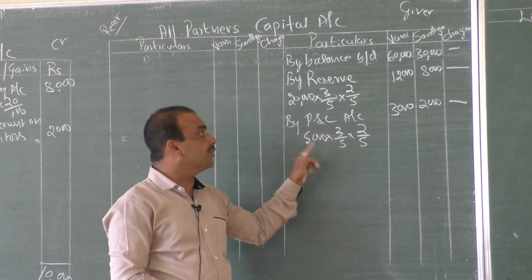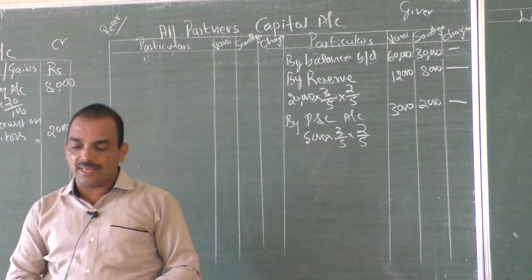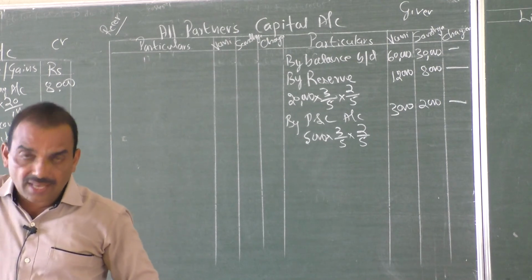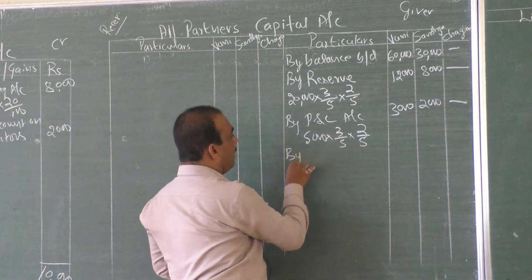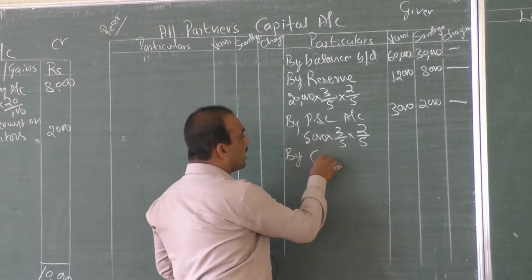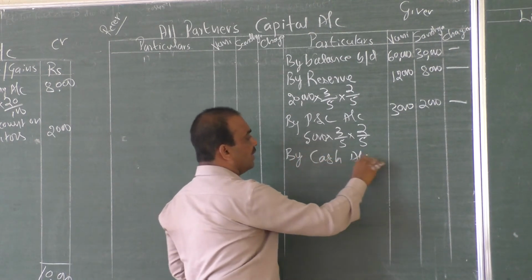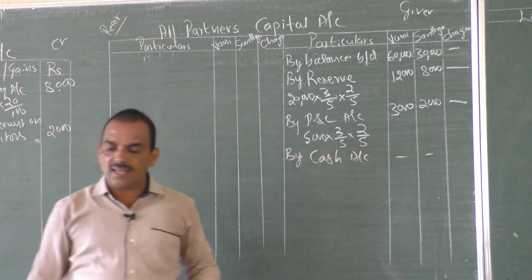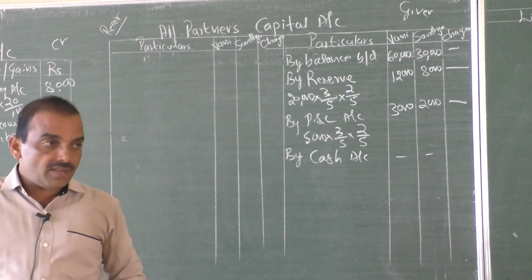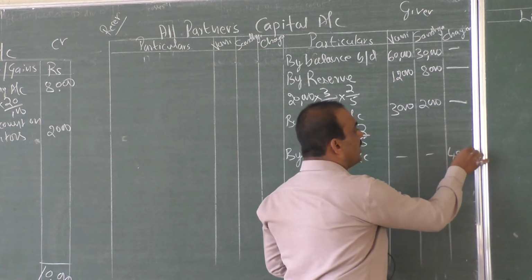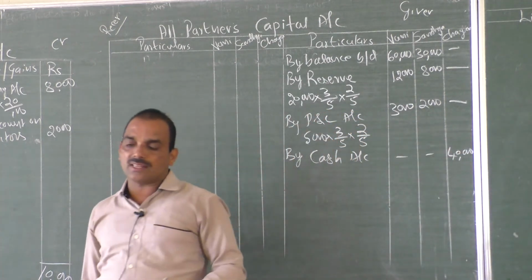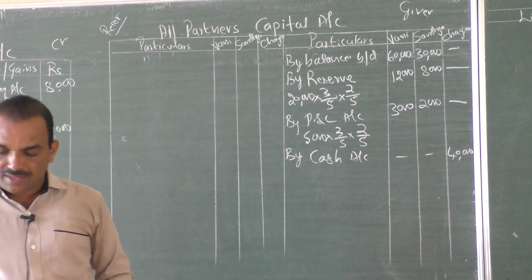Accumulated profit should be shared to the old partners in their old ratio. And further, the new partner invests the capital. So the new partner, by cash account. So the new partner Chaya invests 40,000 as capital.